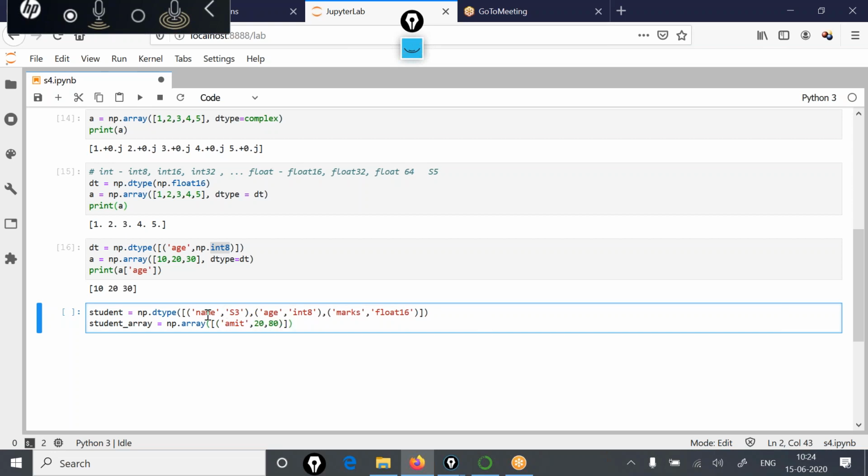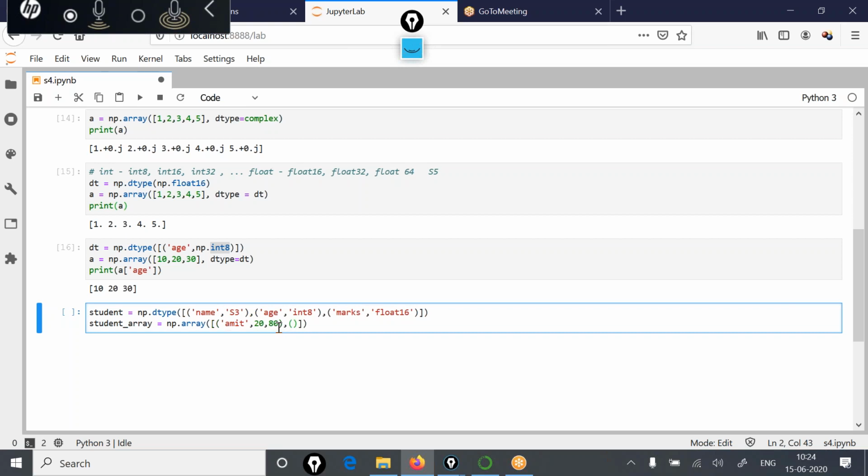So what I am doing now is mentioning these 3 values because in the previous statement we mentioned that our rows are going to have this format: first name value, then age value, and then marks value. And when you are creating an array, your array must match this syntax. That is, first you need to mention the name, then this 20 would be considered as the age, and this 80 will be considered as the marks.